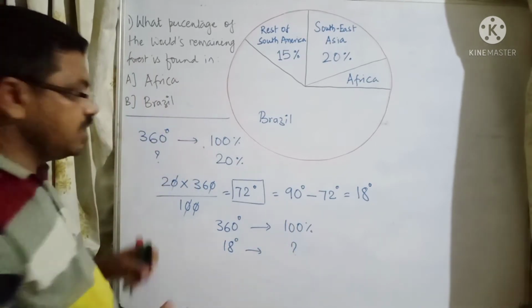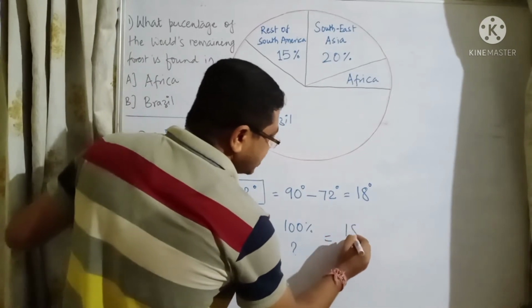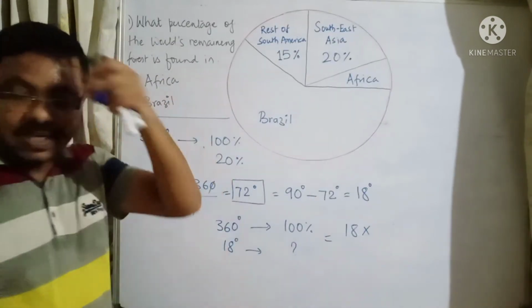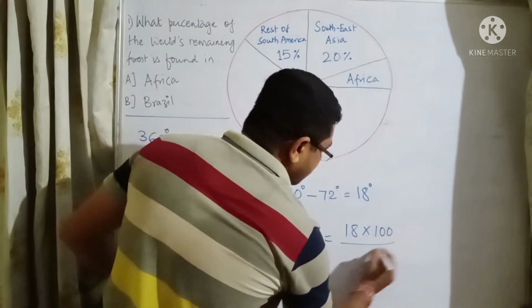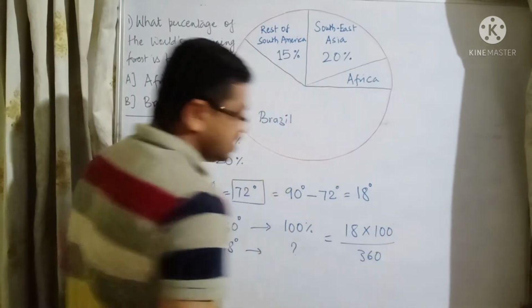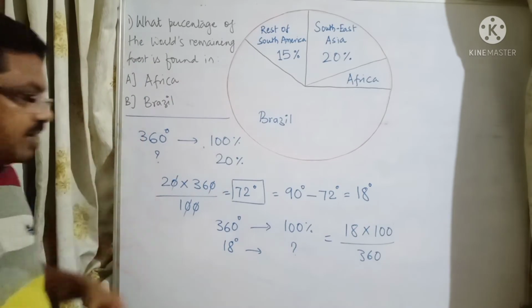Again, we are doing the cross multiplication. It is 18 into 100 upon 360.